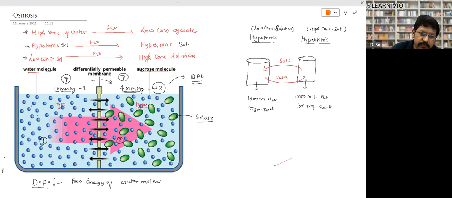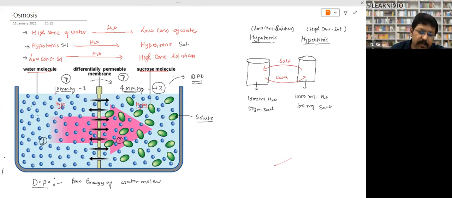How can we explain the same thing? First, movement of water from its higher concentration to lower concentration through a semi-permeable membrane is osmosis. Second, movement of water molecules from hypotonic solution to hypertonic solution is called osmosis.